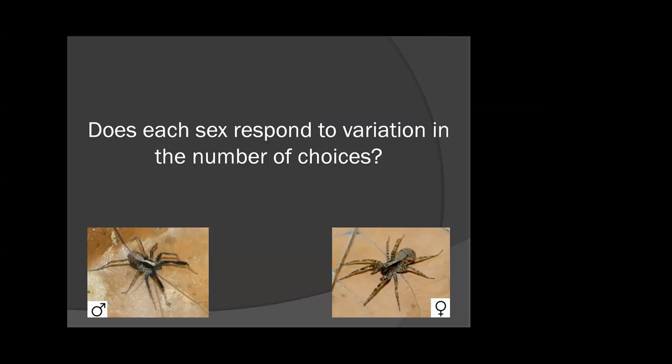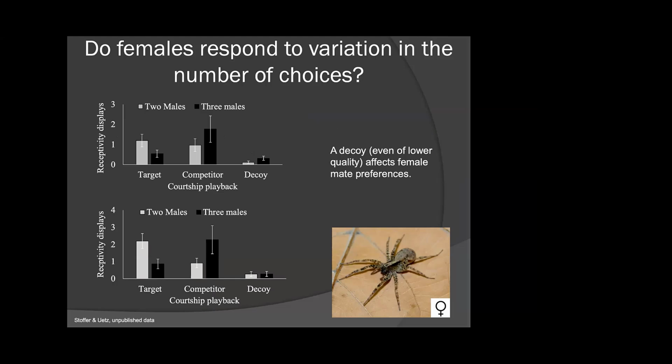So the next question that arises is, well, okay, do they respond to variation in the number of choices presented to them? And by this, I'm not trying to address whether they can count or anything like that, but just do they make different decisions based on the number of options presented to them or the number of perceived competitors? And on the female end of things, this study is rather complicated, so I'm going to try to gloss over some of this, admittedly.